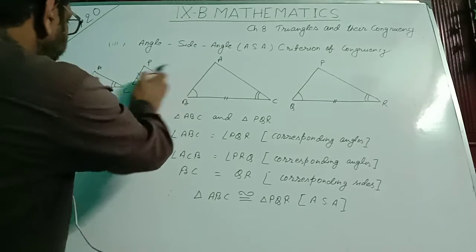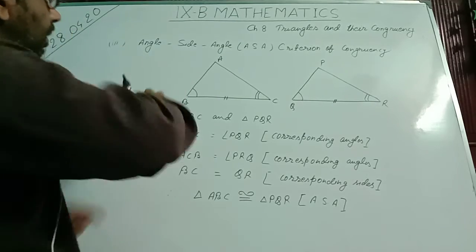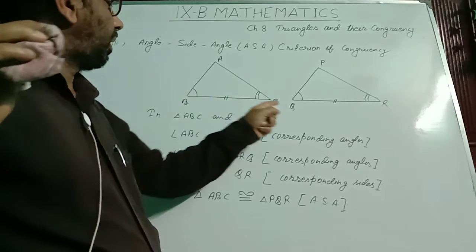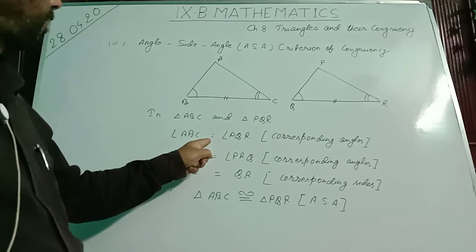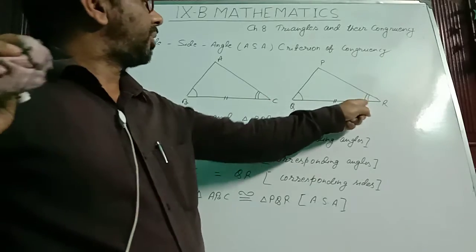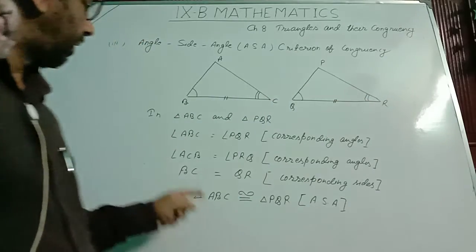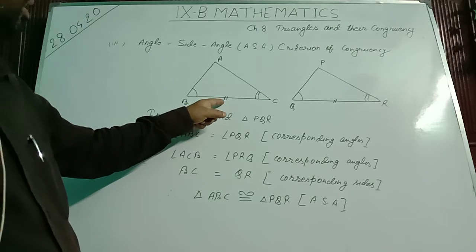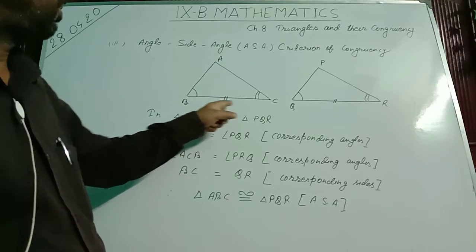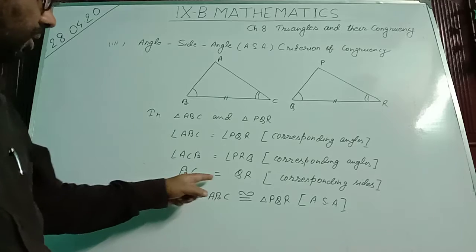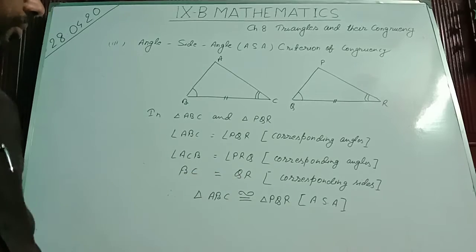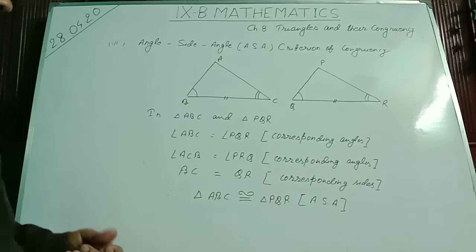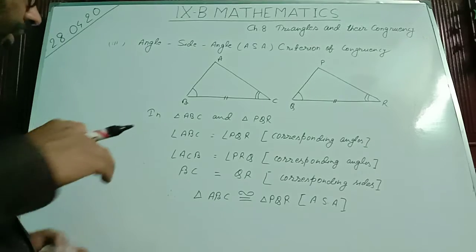Here we are seeing this pair of corresponding angles are equal, angle B equal to angle Q. This pair of corresponding angles are also equal, angle C equal to angle R, and the included side of these two angles, that is BC and QR, is also equal. We write BC equal to QR, then angle side angle criterion of congruency is applicable.